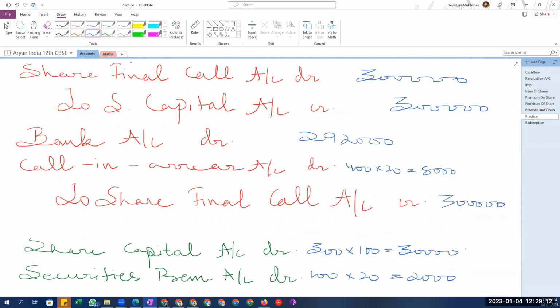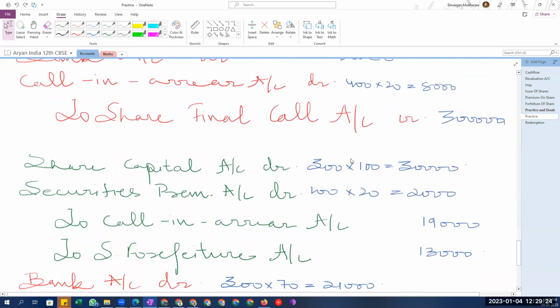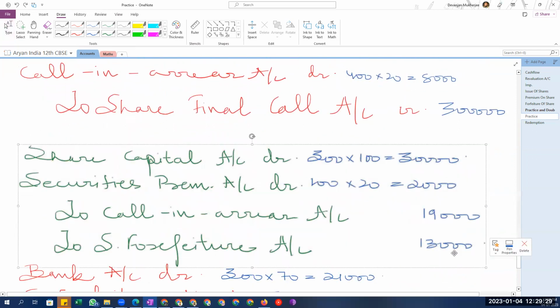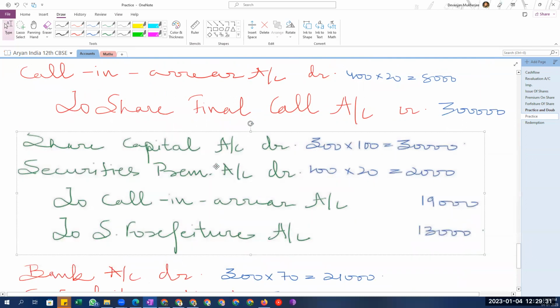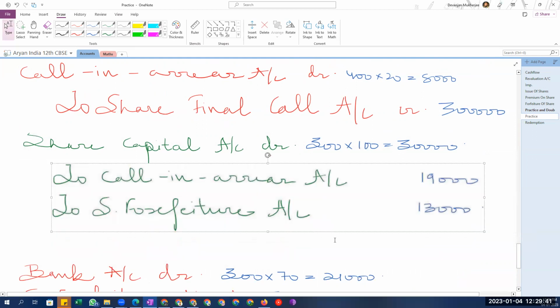Share final call full amount 3 lakh. Clear? And then what is happening? Forfeiture of shares is happening. Then what will be the entry on the forfeiture? Share capital account debit to call in arrear account and share forfeiture account. There will be no premium used here because he has paid the premium money. He has not paid other money, but he has paid the premium because that was on application.